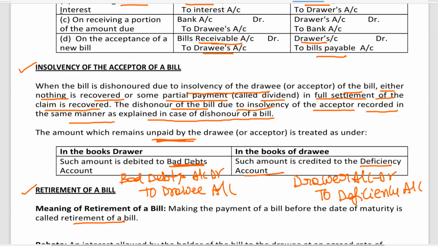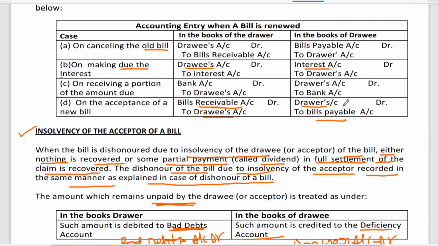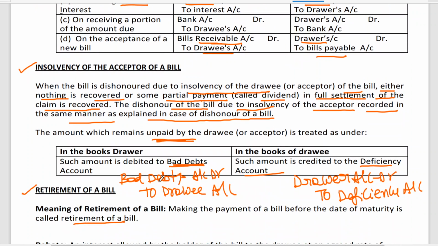Remaining is the cancellation entry, which we have learned. What is the cancellation entry? Just like for renewal, you have cancelled: drawee account debit to bills receivable. Then if the amount is not recovered, bad debts to drawee. Or if part of the amount has been recovered: bank account debit, bad debts account debit to drawee. Here part of the amount is paid: drawer account debit to bank and deficiency.